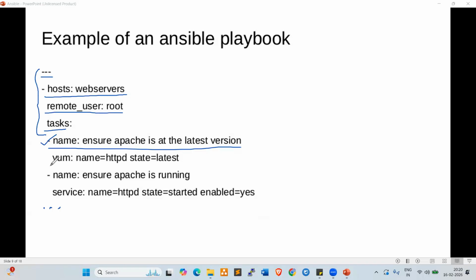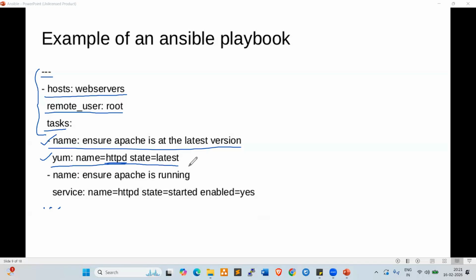So this is the actual playbook. Look at here. Yum: name equal to httpd, state equal to latest. So the httpd web server, the latest version I want to deploy, right? This is one module. Second module here, look at here. This is a description, for our information. Second one: service: name equal to httpd, state equal to started.